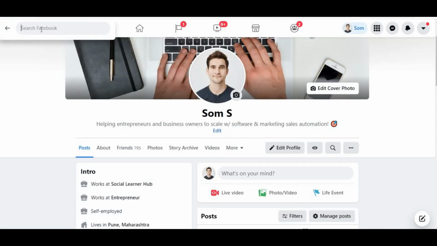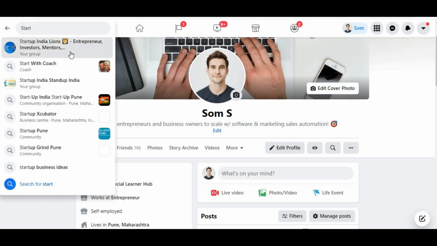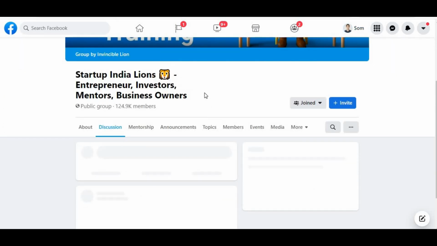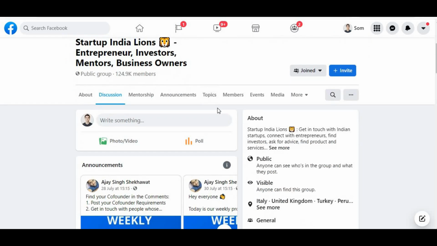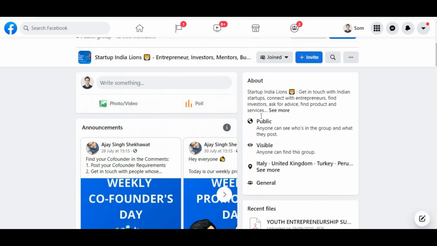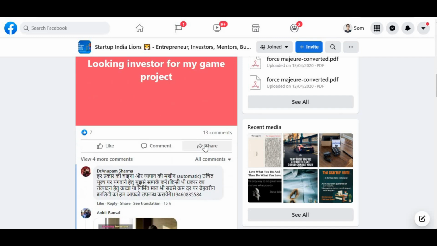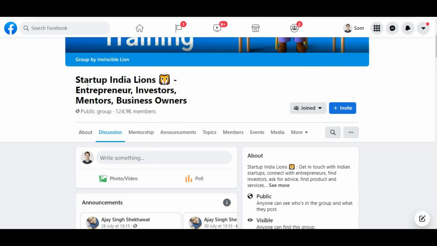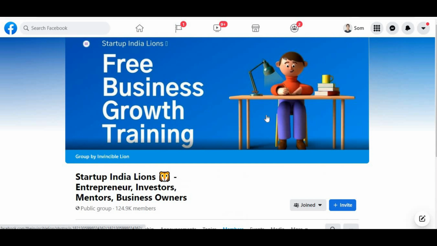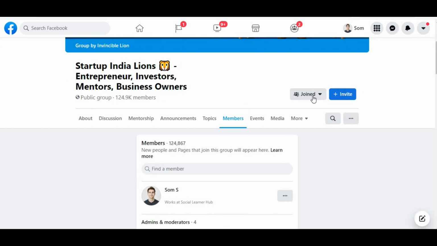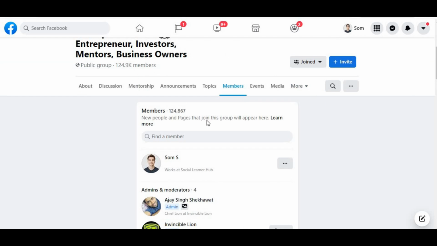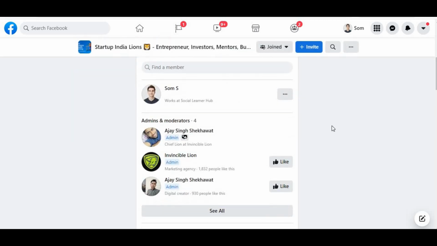And one more strategy I want to give. For example, if you are part of any entrepreneur or startup group, you can choose any customer avatar, like real estate agents or anyone who is looking to generate free leads. Then you can come here. If you want to add Startup India, entrepreneurs or investors, go to this member area. This is the group. You need to join this group, and you can see that there are more than 1,24,867 members in the group.